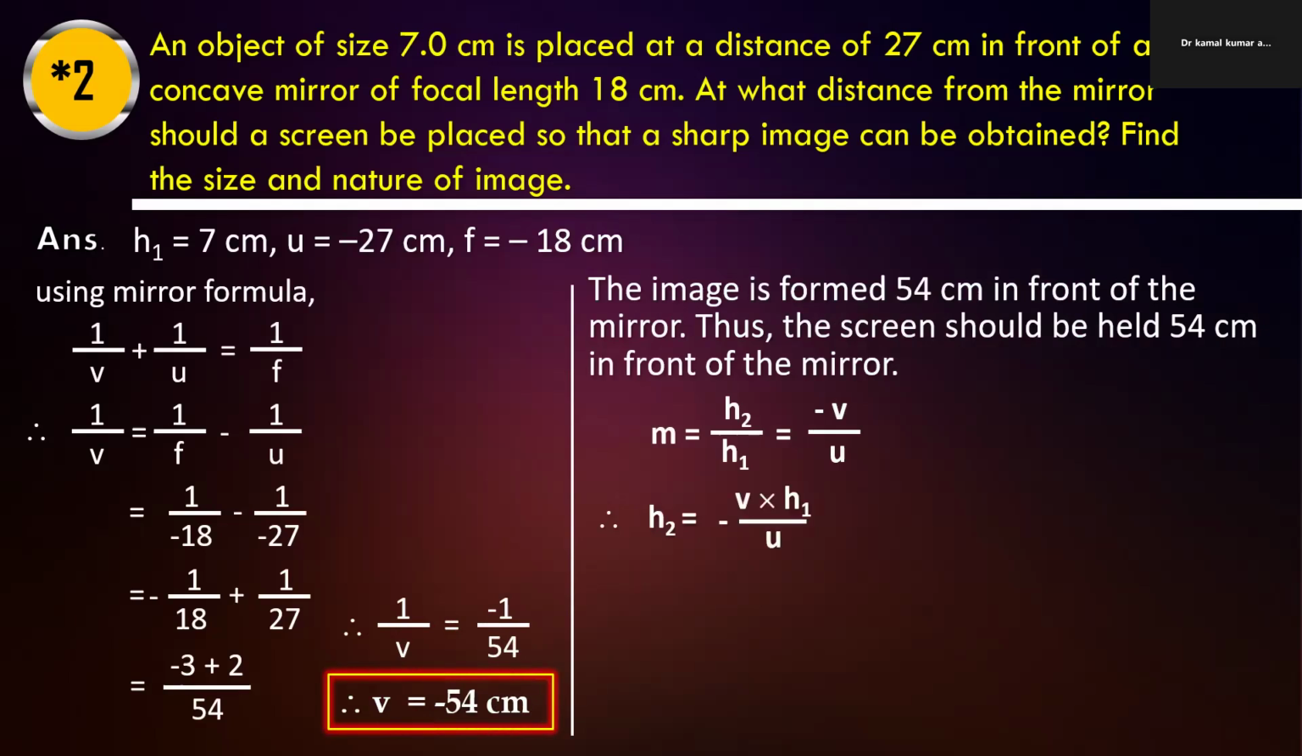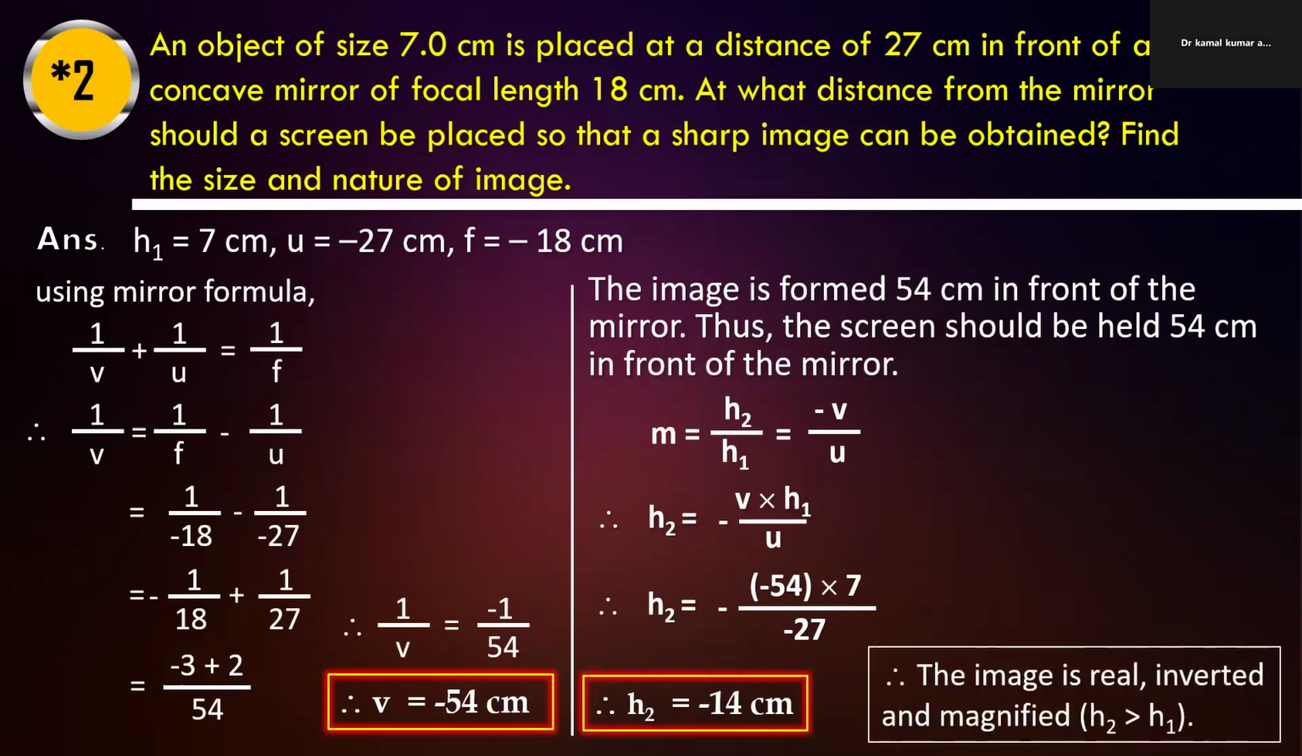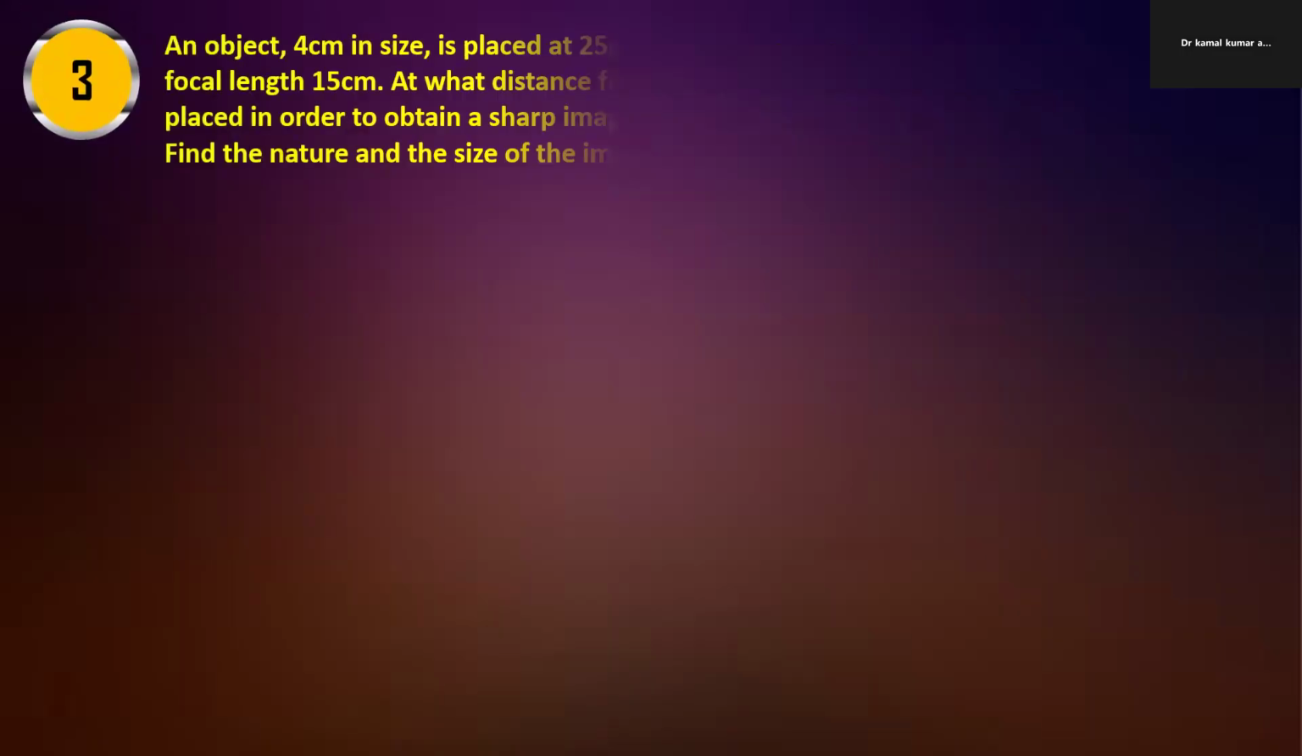Again, we have to find out the height of the image. So we will put in the formula h2 by h1 equal to minus v by u, and we have all these three values. Easily we can find out the height of the image. So 54 cancels out by 27. So the image height will be 14, but in negative sign. So here it is showing that the image is real, inverted, and magnified. h2 is greater than h1, so it is magnified.